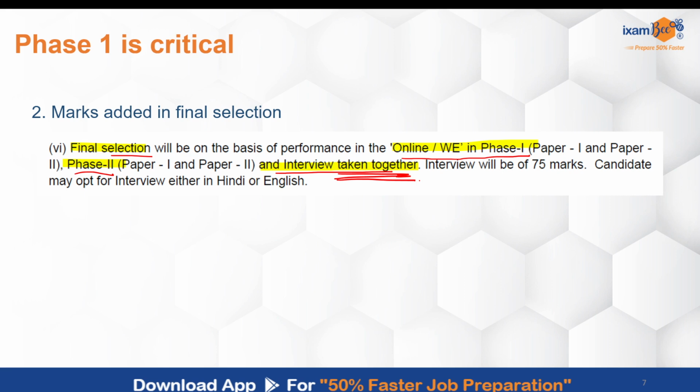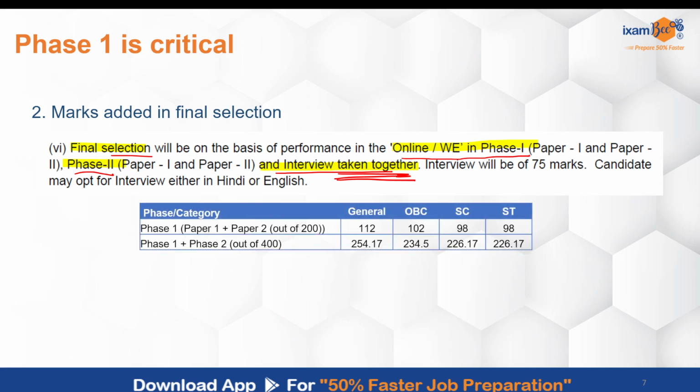Let's understand this in numbers. This is again 2023 cutoff data, right? For phase 1, as I already stated, it was 112. After phase 2, not for phase 2, after phase 2, your cutoff out of 400, why? Because 200 of phase 1 and 200 of phase 2, because in phase 2 also there are 2 papers of 100 marks each, right?